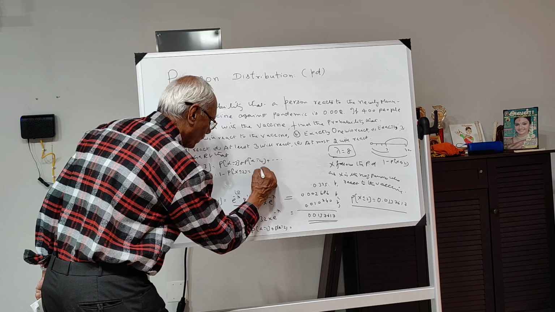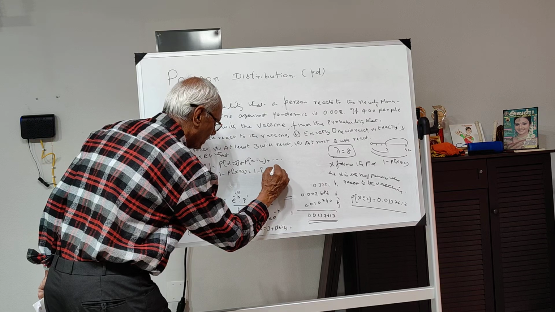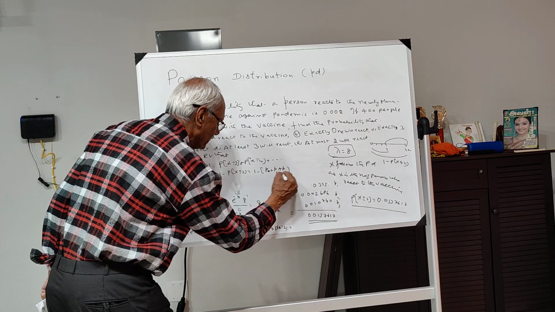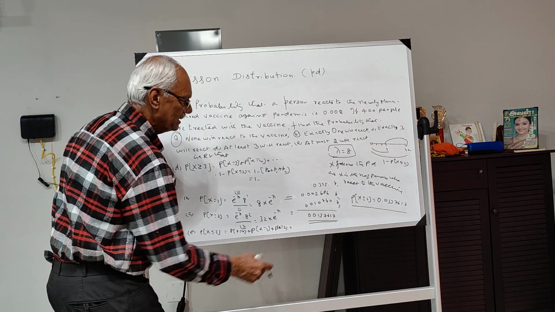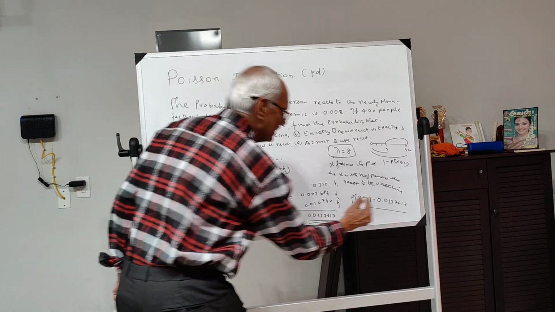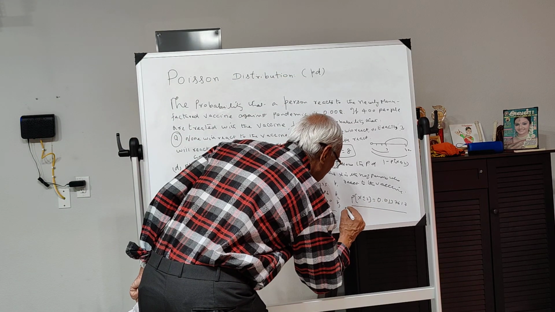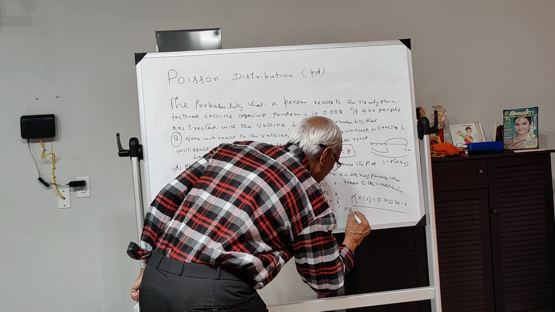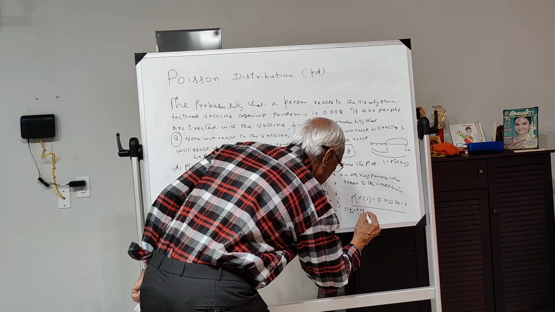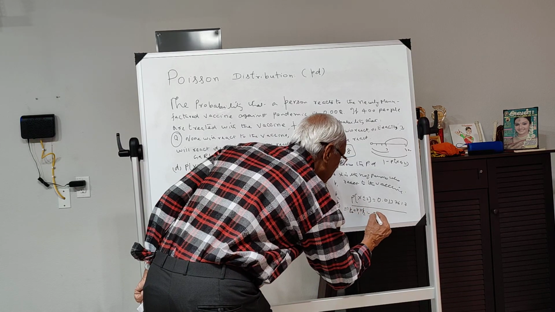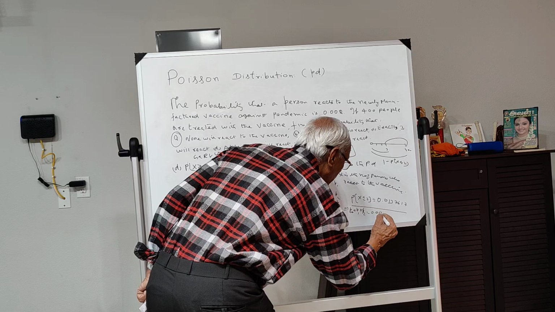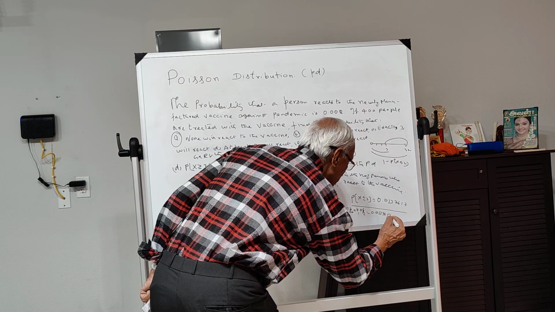So this is 1 minus P naught plus P1 plus P2. Which implies P naught plus P1 plus P2 is equal to 0.0137617.